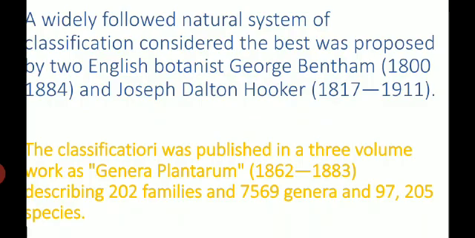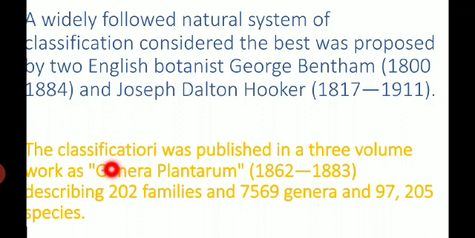Now, a widely followed natural system of classification considered the best was proposed by two English botanists, Bentham and Hooker. The classification was published in a 3-volume work, Genera Plantarum, in the years 1862 to 1883, describing 202 families, 7,569 genera and 9,205 species.